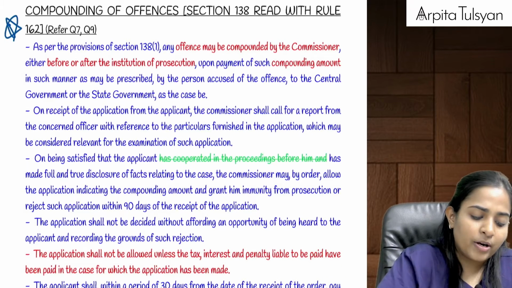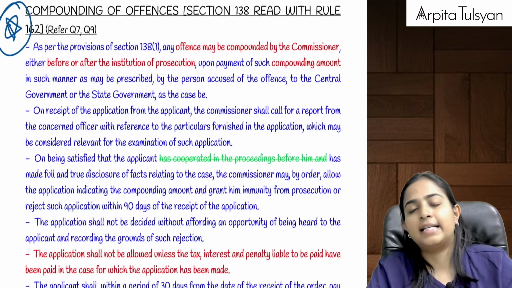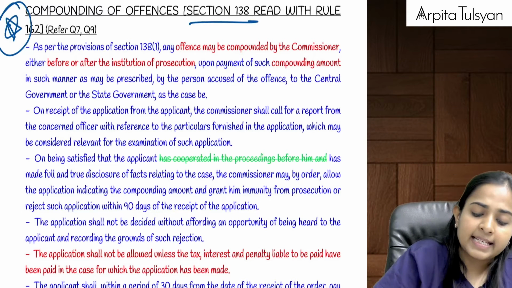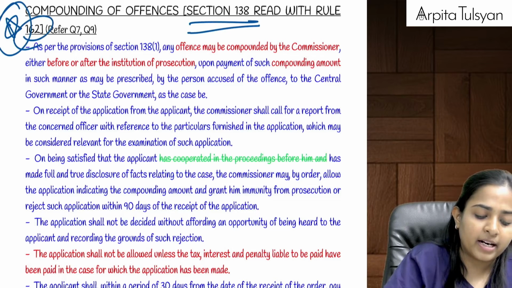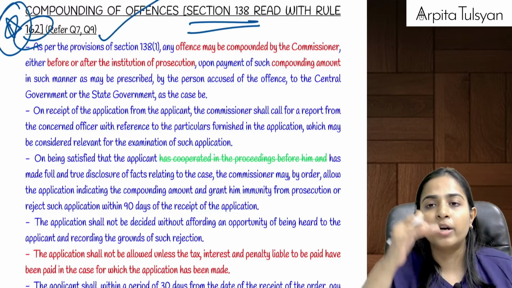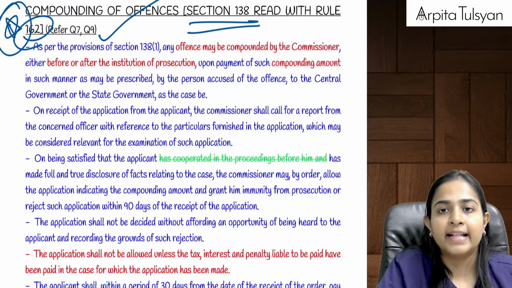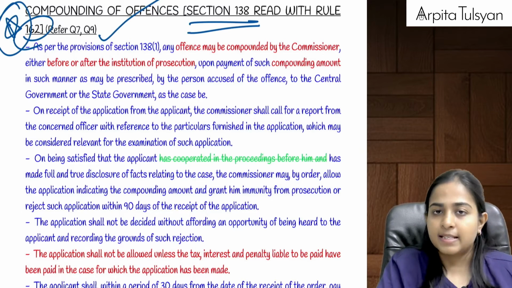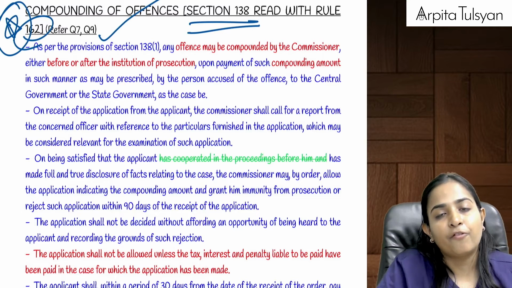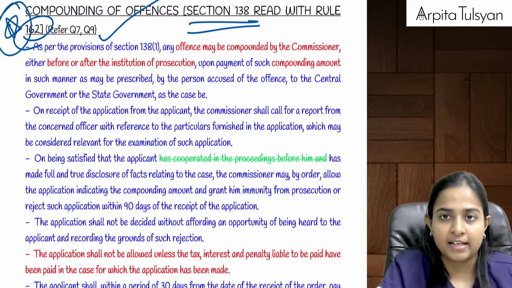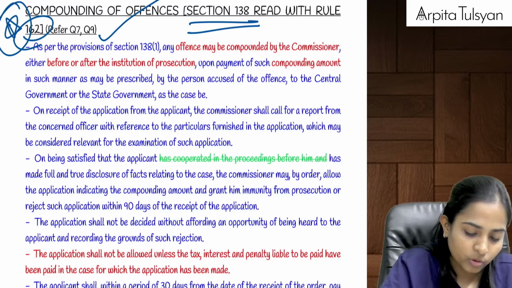Yes. Then going on to the next section, important section, that is section number 138. Section 138 read with rule number 162, which talks about compounding of offences. Now we had already studied in section number 132 that offences were there and the person will be liable for imprisonment and fine, or imprisonment or fine, or both, etc.